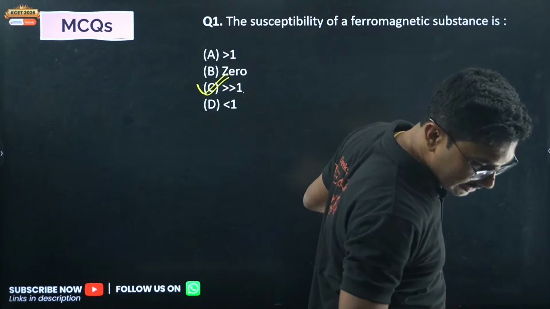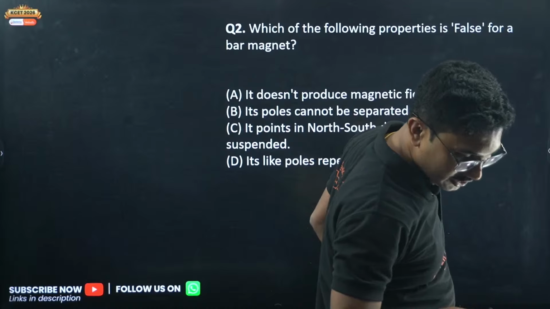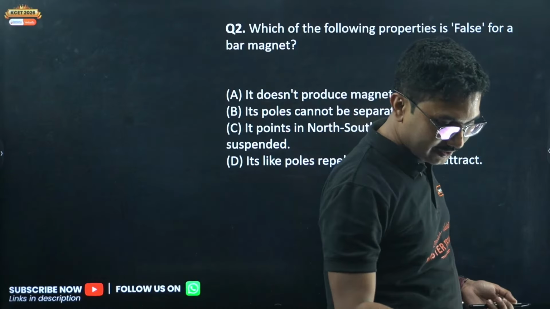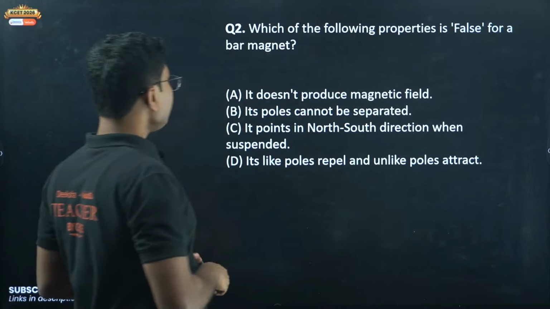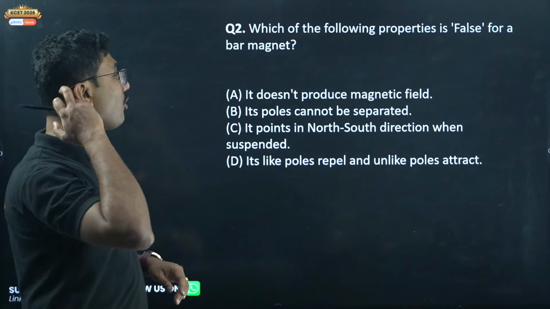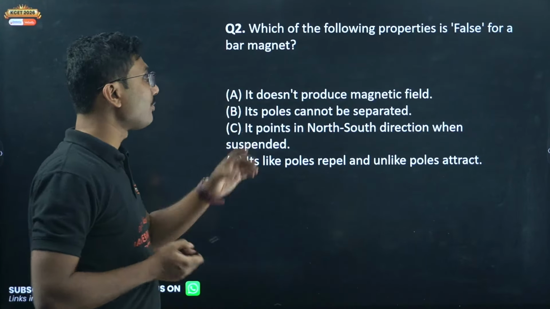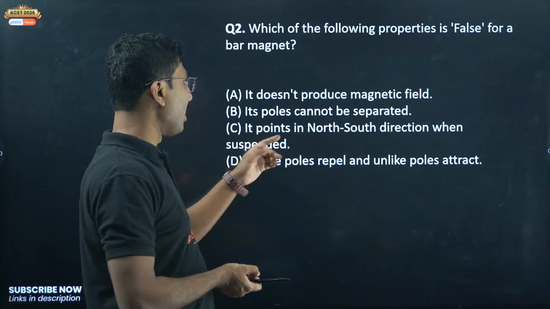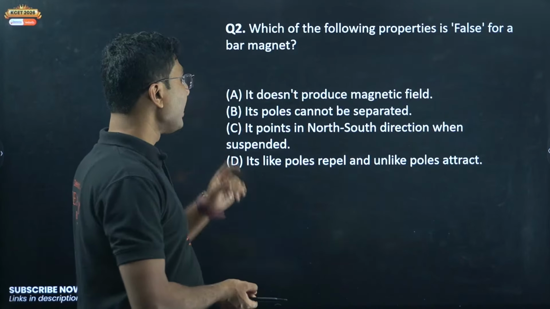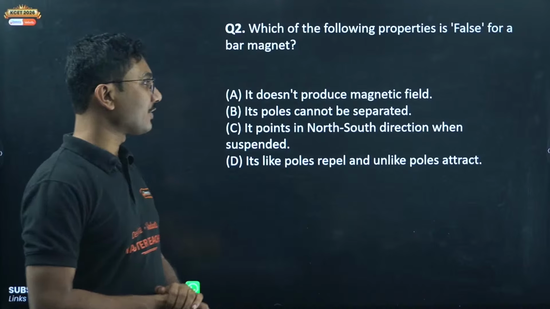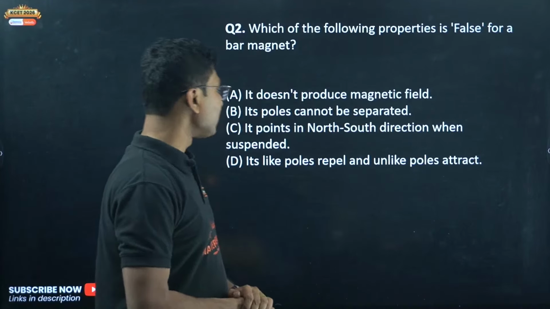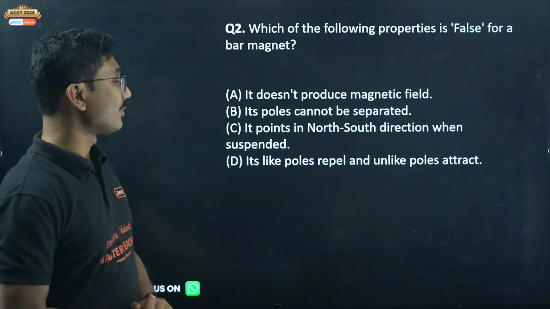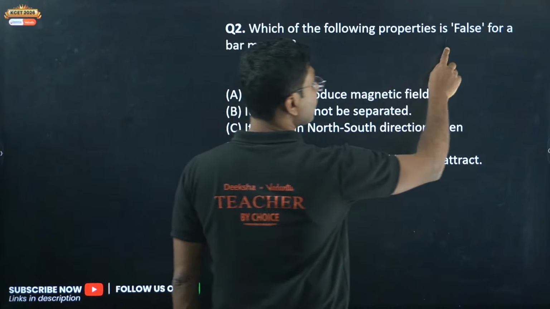Yes, Ranjana. Which of the following properties is false for a bar magnet? It does not produce a magnetic field. Its poles cannot be separated. It points in the north-south direction when suspended. Like poles repel, unlike poles attract. Which of the following properties is false?